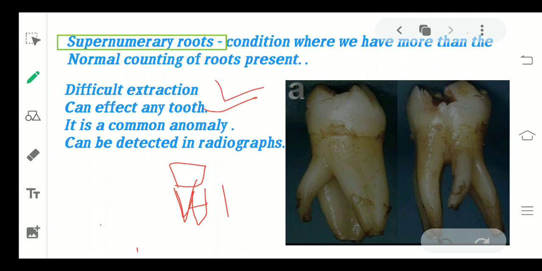Of course, the endodontic treatment also becomes difficult, and it can only be detected in the radiographs because the root is always embedded inside the gingiva, so you cannot see it clinically, but you have to go for radiographs for this condition. So this was part 1 of this particular topic, that is the developmental abnormalities of tooth.